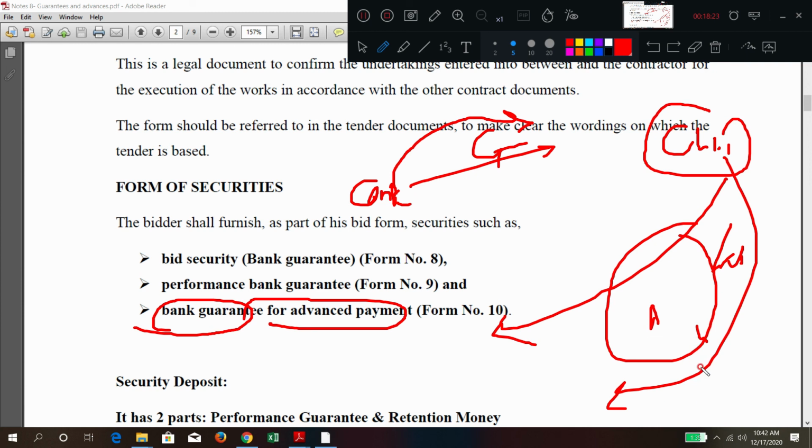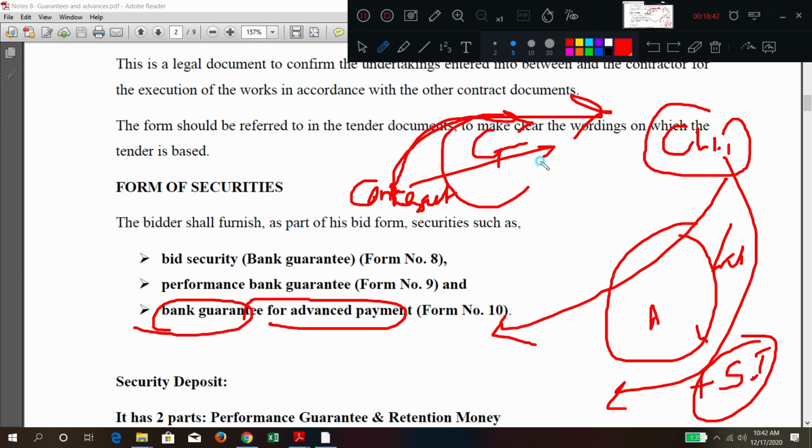But how is the recovery done? It is recovered from every running account bill, and simple interest is charged on that amount. For that amount, at the time of start, the contractor gives a guarantee again, in the form of a bank guarantee. So how many guarantees? One is the performance bank guarantee, and another is the bank guarantee for advance payment. Here the security deposit generally consists of two things: one is the performance guarantee, another is retention money.